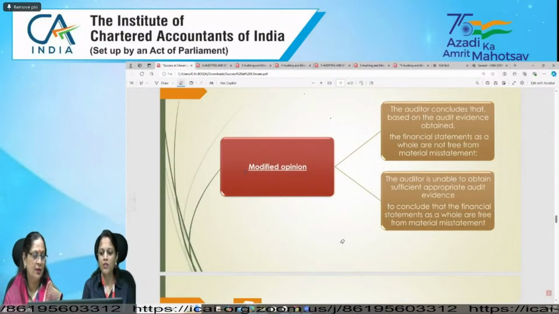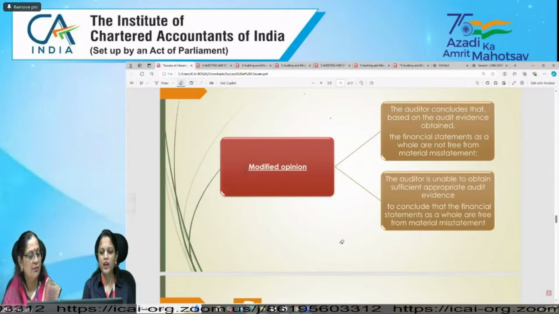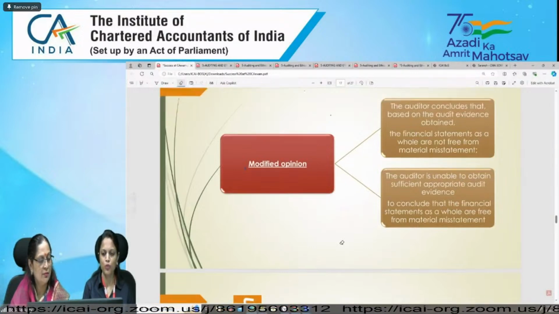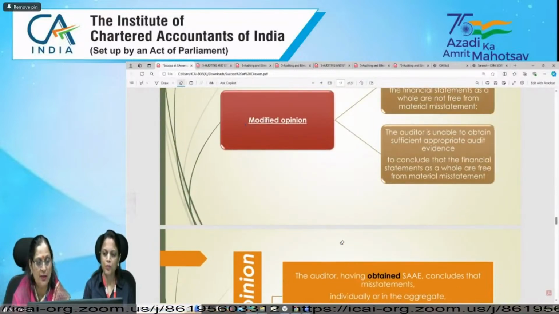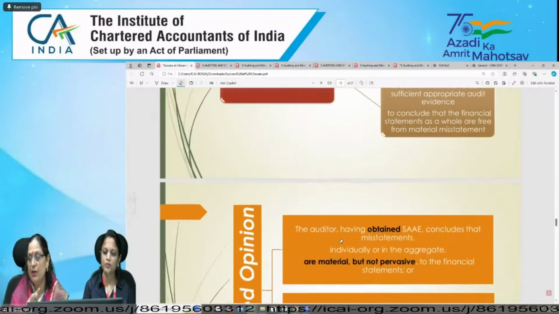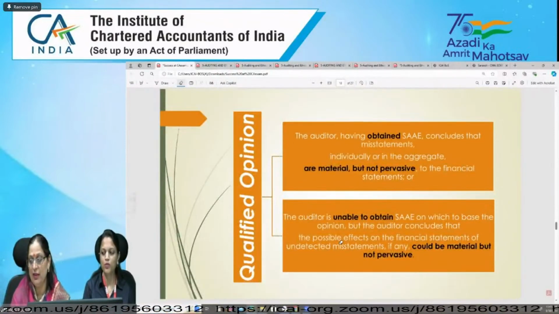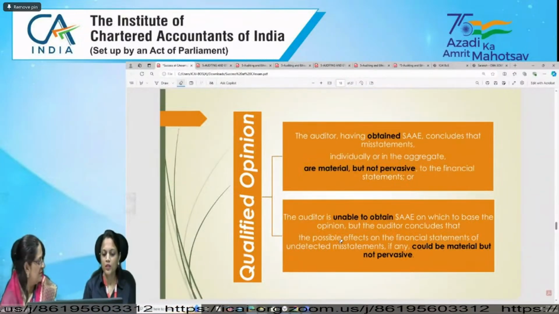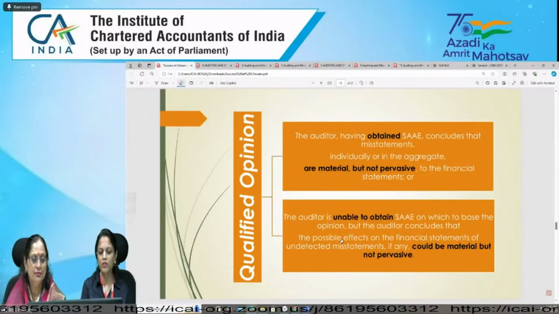And in case we are not able to obtain sufficient audit evidence, then we issue modified opinion. So two important points. One, was audit evidence obtained or not. Second, you need to check whether it is free from material misstatement. If material misstatement is there, and it is not pervasive, then we issue modified opinion.